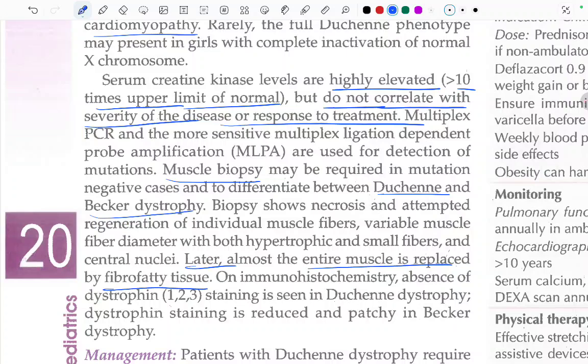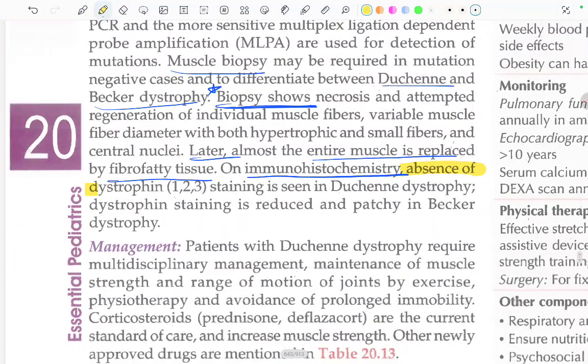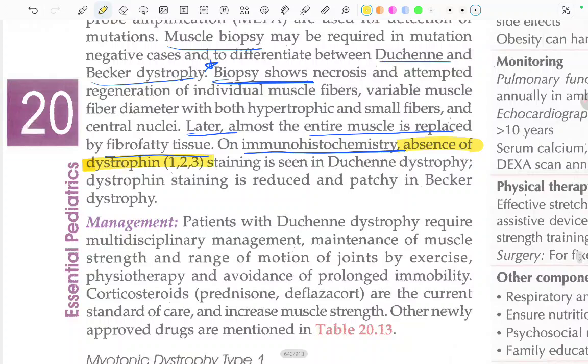On immunohistochemistry, absence of what will be seen? So this was all seen on biopsy, right? And on immunohistochemistry, what will be seen? There will be absence of dystrophin 1, 2, 3 staining in Duchenne muscular dystrophy, and the dystrophin staining is reduced or patchy in Becker's muscular dystrophy. The dystrophin staining will be reduced and patchy in Becker's dystrophy. Now, what is the management?